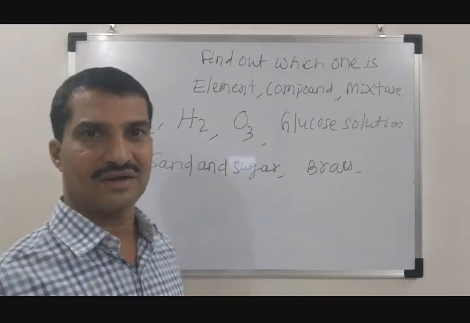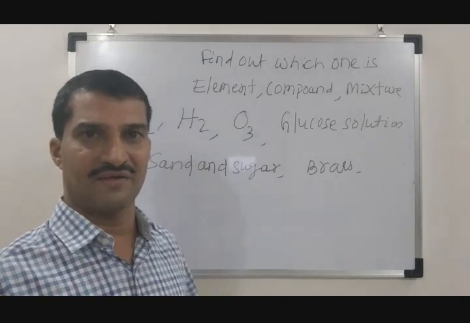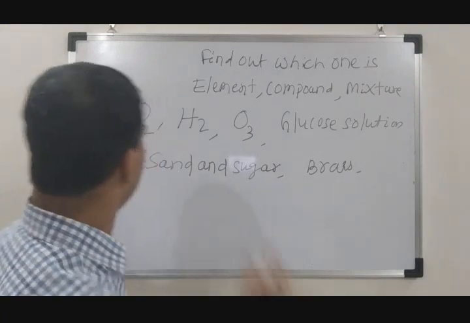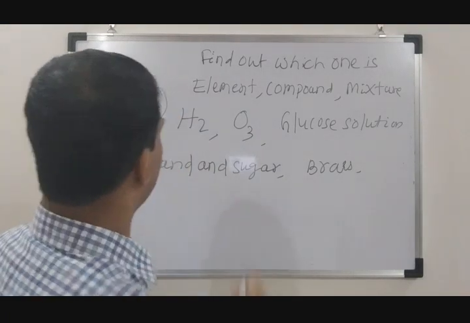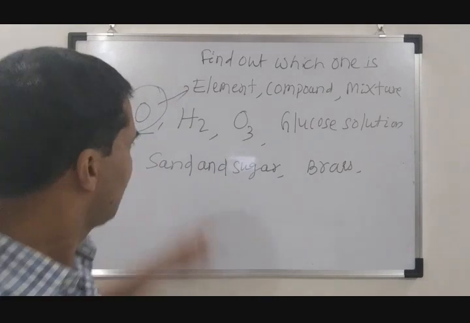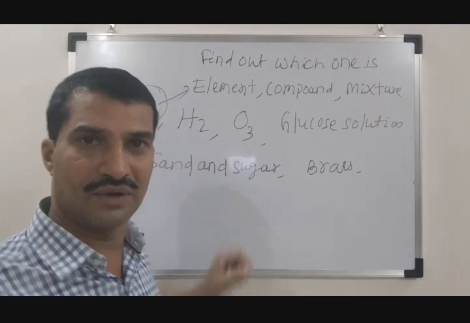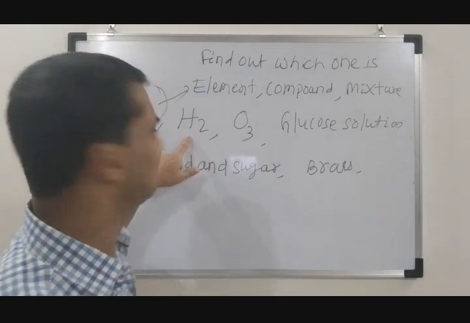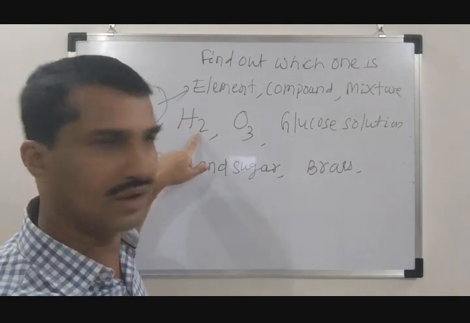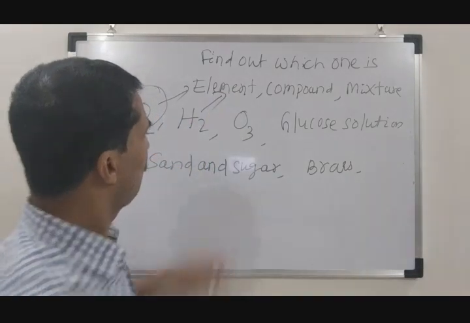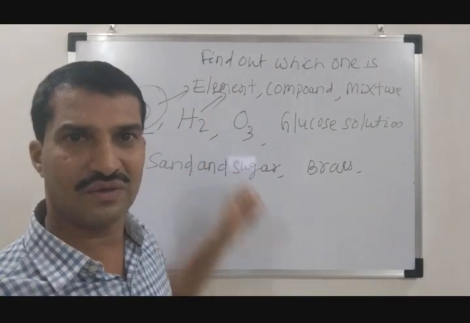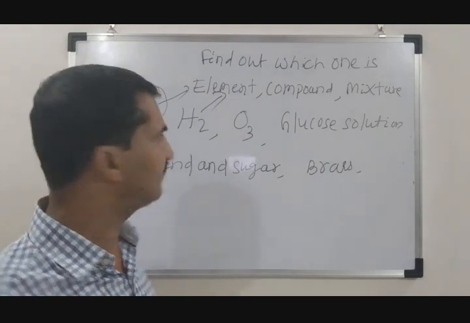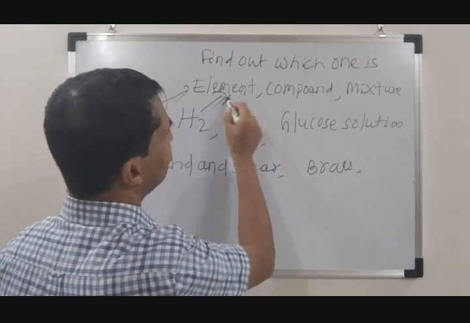As we already taught, an element can take two forms, atomic form and molecular form. Here O is in atomic form, so we can call it an element. H2, again an element can take atomic or molecular form. So H2 is in its molecular form, or homoatomic molecular form, again an element. O3, ozone: 3 oxygen atoms are combined chemically to form ozone gas. So again it is an element.